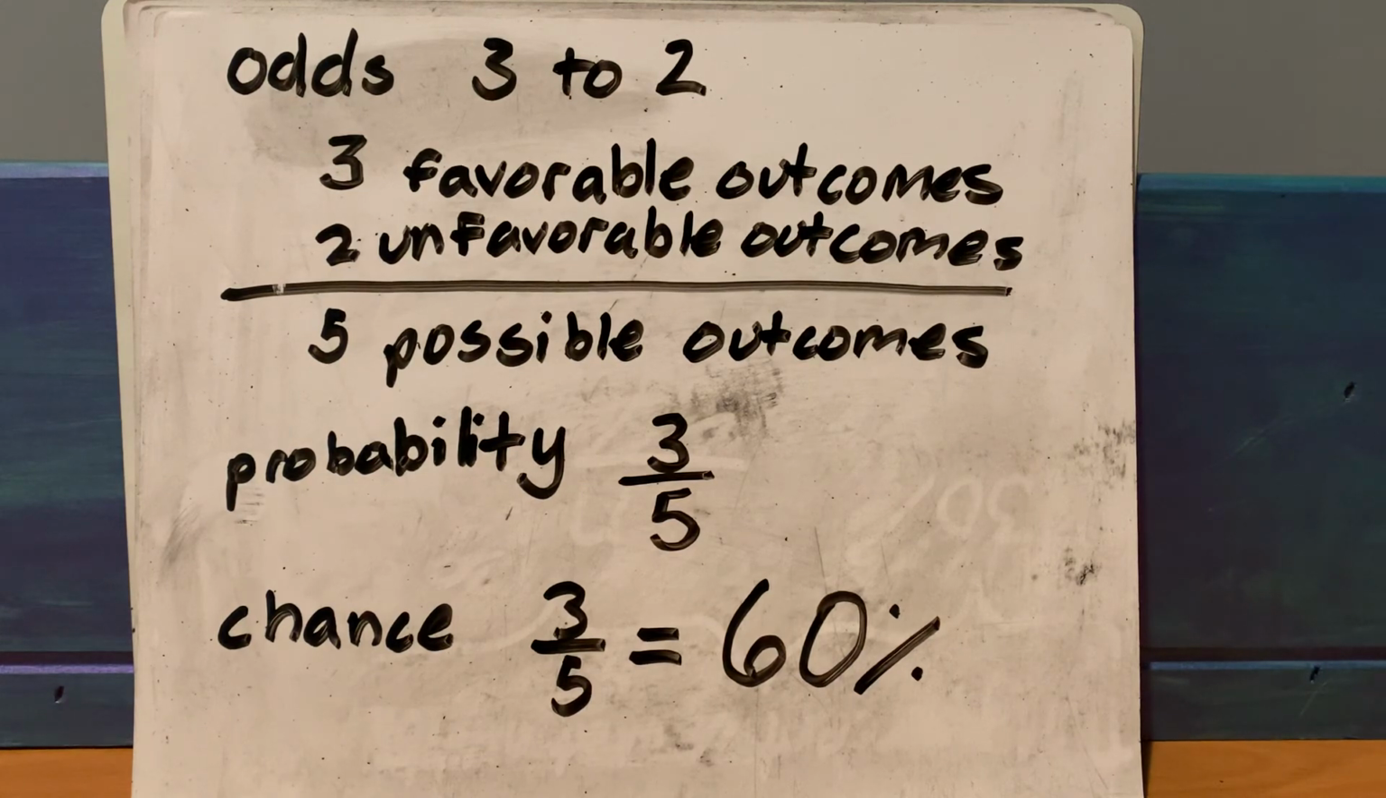So let's just remember, odds is a ratio of favorable outcomes to unfavorable outcomes. Probability is a ratio of favorable outcomes to all possible outcomes, and chance is a percent.